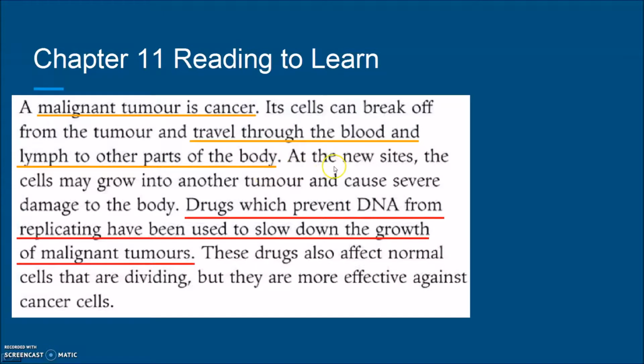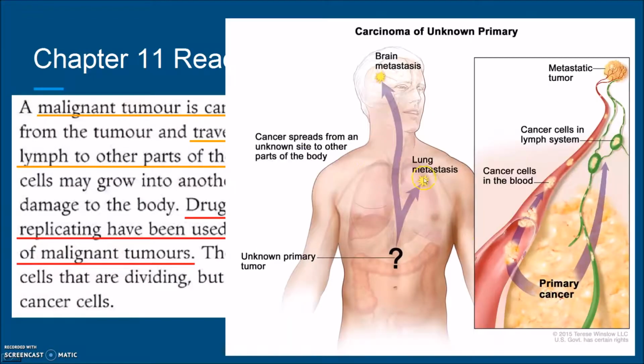At the new site, the cells may grow into another tumor and cause severe damage to the body. For example, there may be only tumor cells in the lungs initially, at the very beginning. But if they are a malignant tumor, they can travel from the lungs to your brain, and it will affect other organs. In this picture you can see that, for example, the primary tumor is in the large intestine. In the picture it says it's unknown.